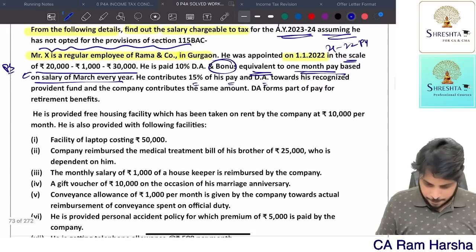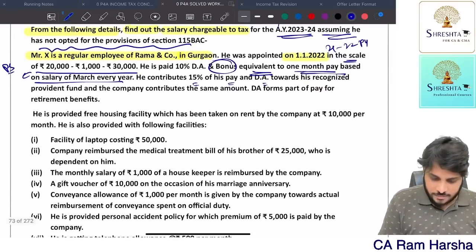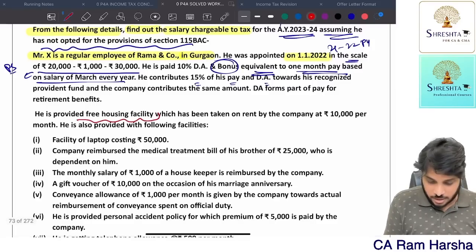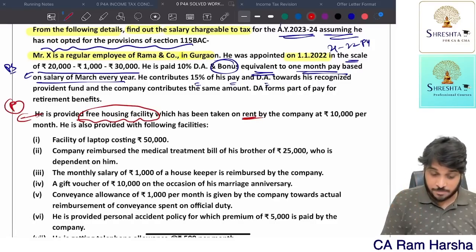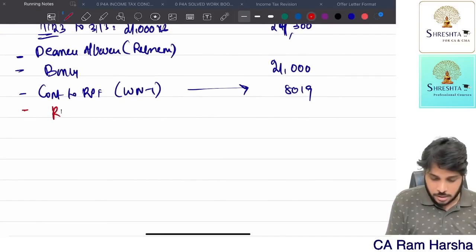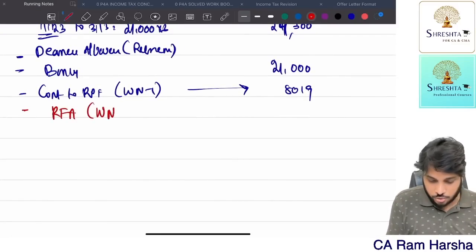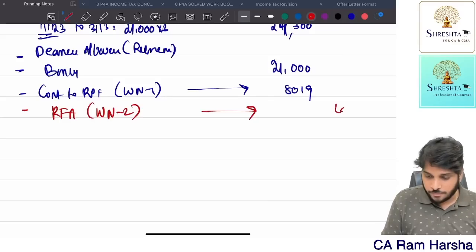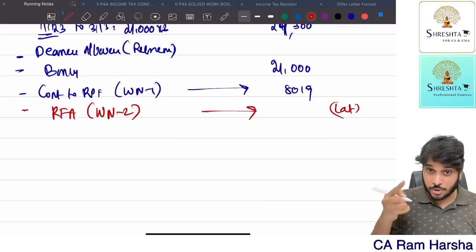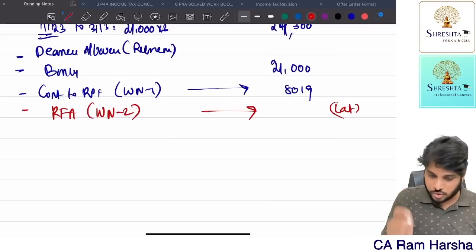Okay. Next, he is provided with housing facility, which has been taken on rent. I told you this I will do at last. So rent-free accommodation, working note 2. This I will do at last, not now. So what is the value? This you should always compute at last of the problem. Why does it have to be computed at last? I will show you the logic also here.